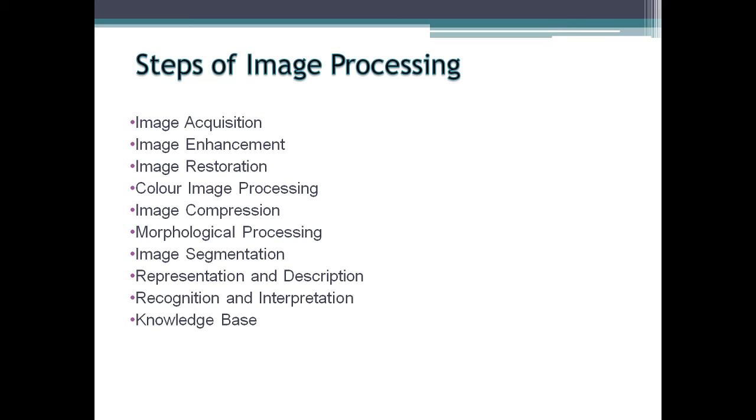Interpretation means assigning meaning to a recognized object. And the last step is knowledge base. Knowledge may be as simple as detailing regions of an image where the information of interest is known to be located, thus limiting the search that has to be conducted in seeking that information.